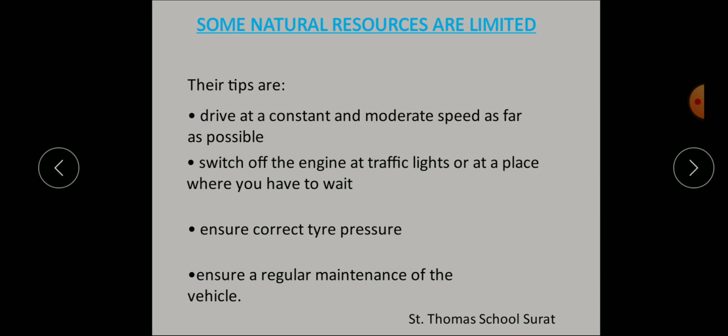Fourthly, it says ensure regular maintenance of the vehicle. Yes or no? Ensure regular maintenance of the vehicle. You have to maintain your vehicle properly, otherwise it will not work. It is just like a body. If we maintain our body properly, we will be able to work, right? Same thing for vehicles also. We have to maintain our vehicle so that natural resources can be conserved. Understood?